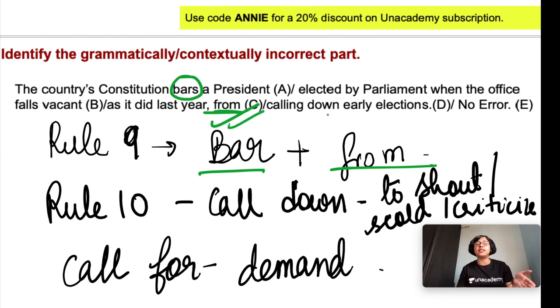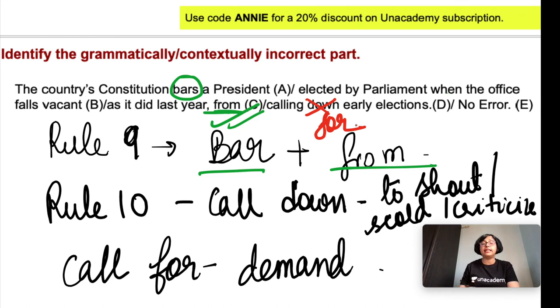From calling down early election. So here actually the constitution prohibits from demanding early election. This is the meaning. Prohibits from demanding early election, or stops, or prevents from demanding early election. So here call down is incorrect. Here calling for should be used.